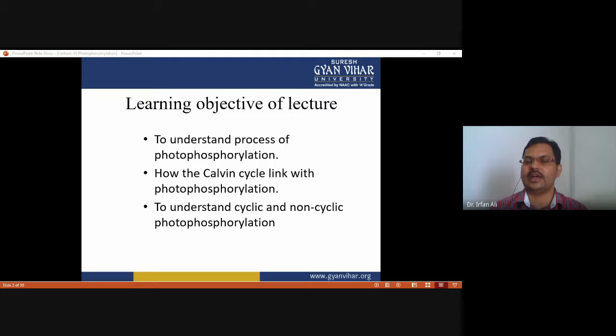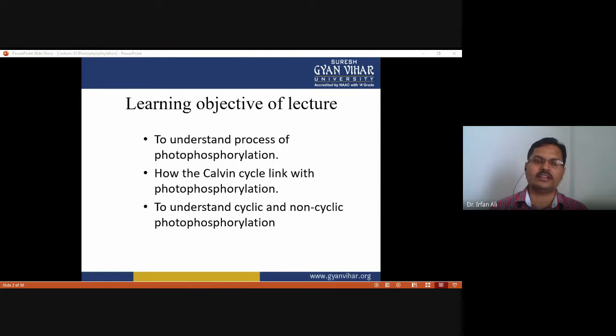It is called a light-independent reaction, but it doesn't mean that light is not required for the Calvin cycle to proceed. The Calvin cycle requires ATP and NADPH, which can only be produced in photophosphorylation. These are the essential components of the Calvin cycle to produce sugar molecules.